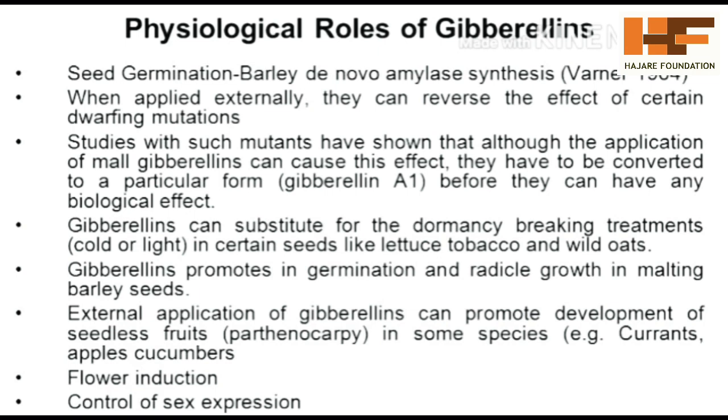The next point is that external applications of gibberellins can promote development of seedless fruits in some species, especially currants, apple, and cucumber. The production of seedless fruits is called parthenocarpy. For parthenocarpy, gibberellic acids are important. Nowadays in the market, many varieties of fruits are available without seeds, like grape, banana, and so on. These new seedless varieties are possible with the help of the gibberellin phytohormone.